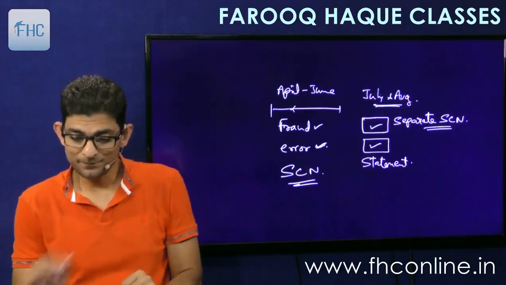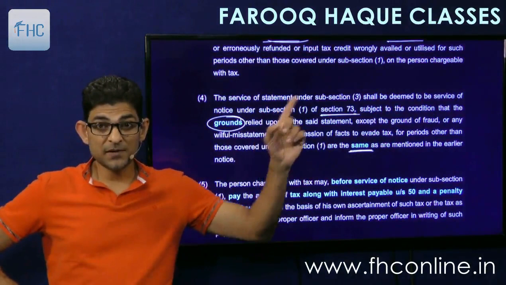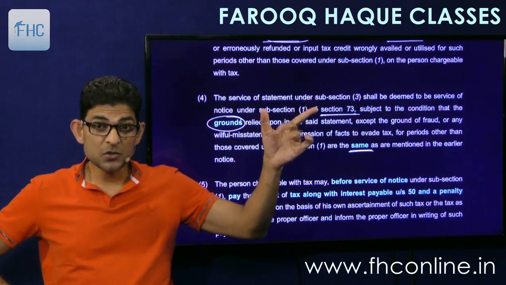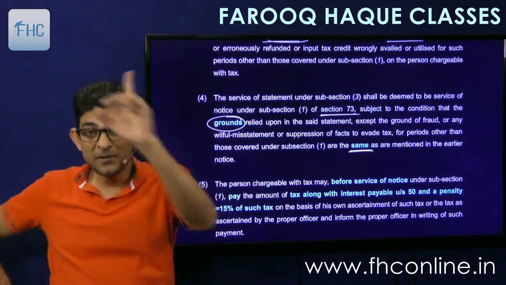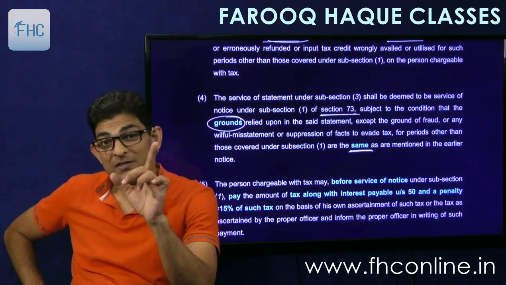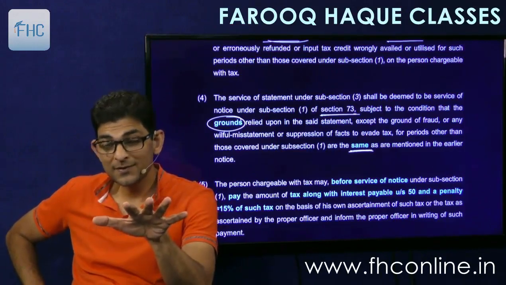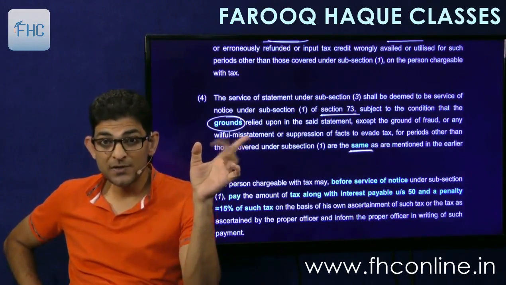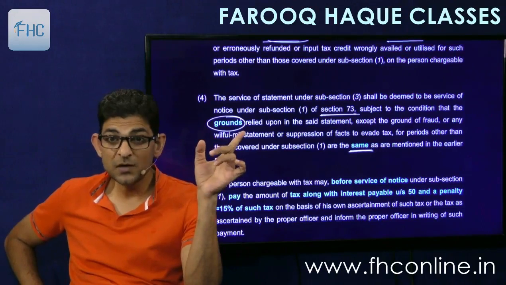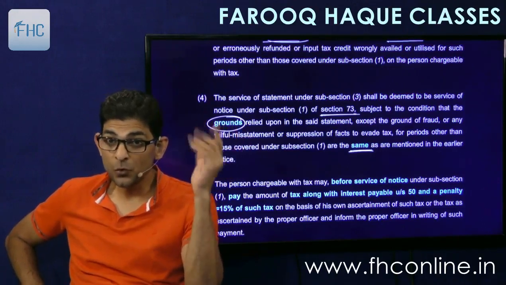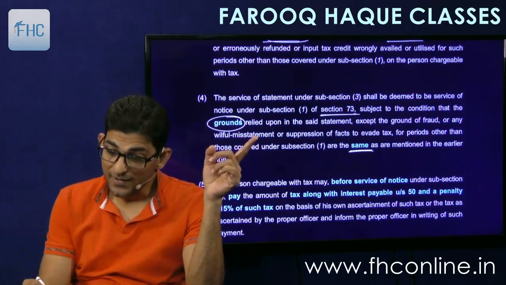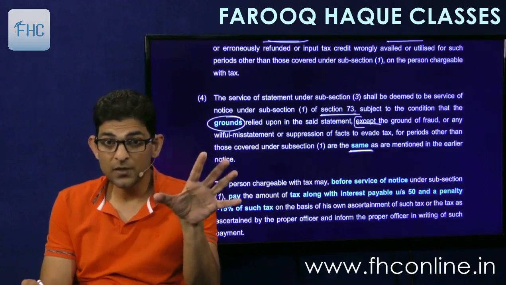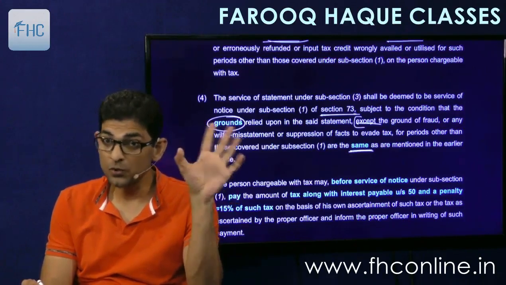Now you'll understand. What it says, the service of statement under subsection 3 shall be deemed to be service of notice under subsection 1 of 73. It will be deemed to be notice of 73, means which case? Non-fraud case. Right? And not fraud case. Subject to condition that the grounds relied upon in the said statement. So grounds means which grounds? Not fraud grounds. Non-fraud grounds. Therefore it is given except the grounds. So you cannot rely on fraud ground. This will be error grounds, not fraud.